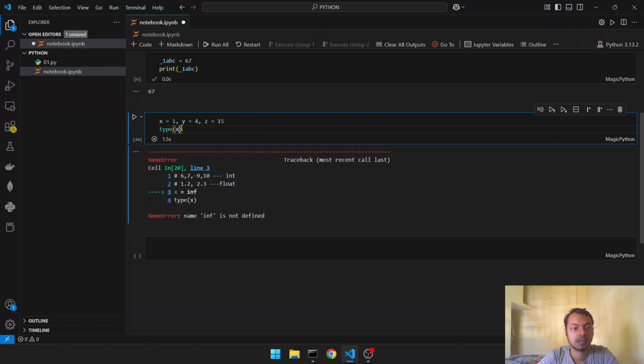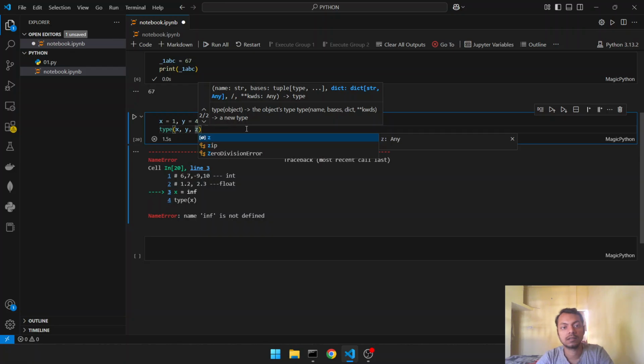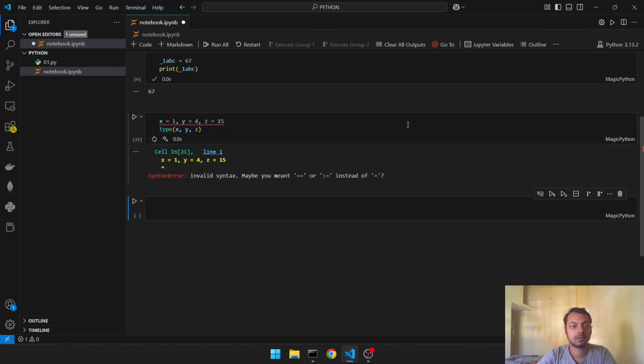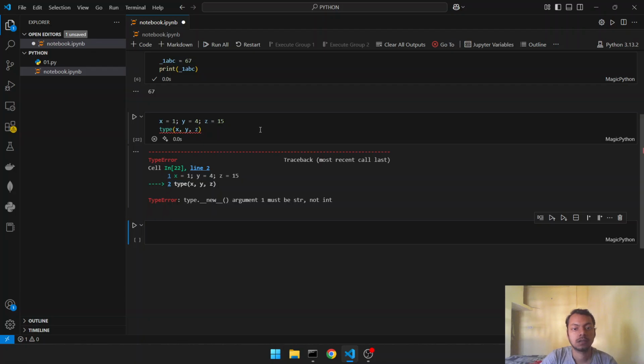See, we have assigned multiple values to x, y and z. The error was that we need to use a semicolon here, not just a comma. Type expects one argument and I have provided three arguments.